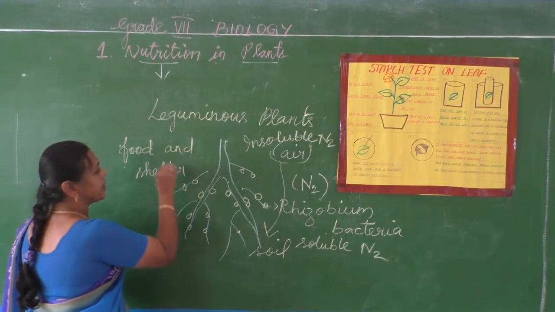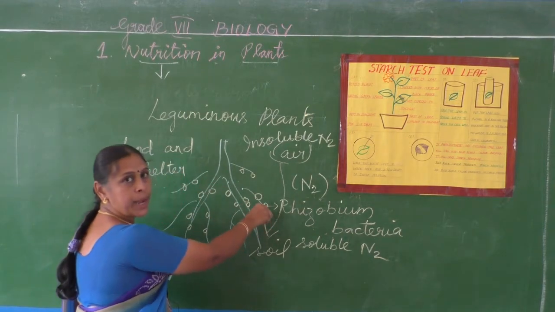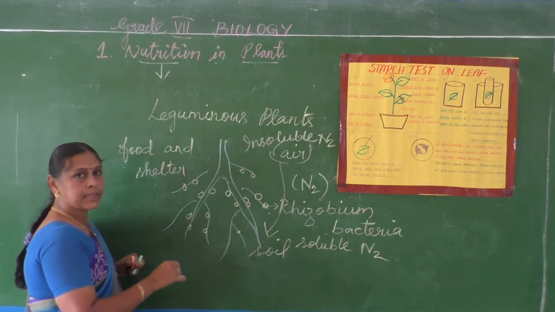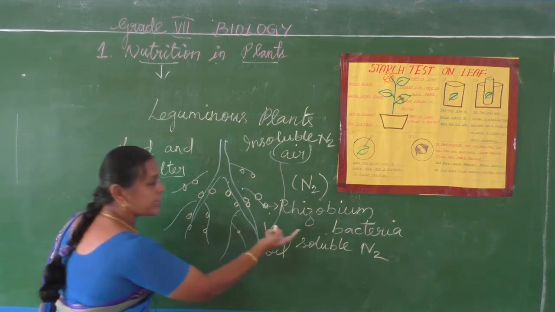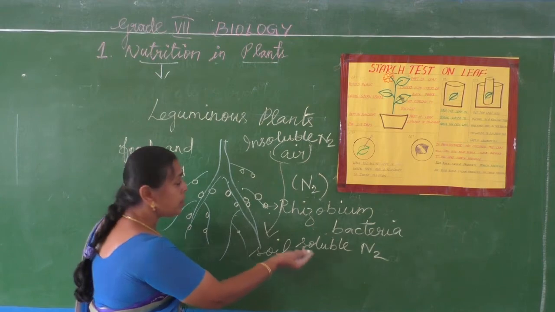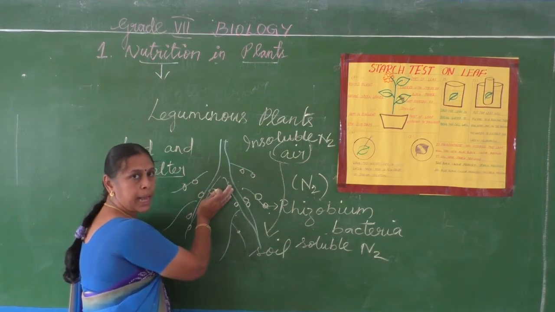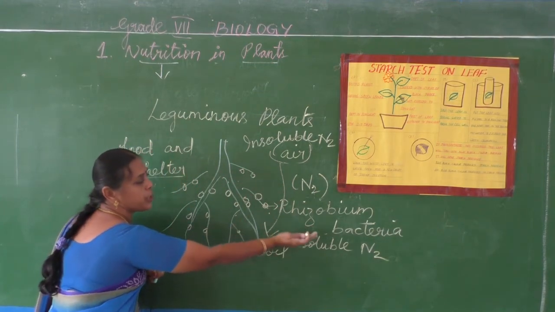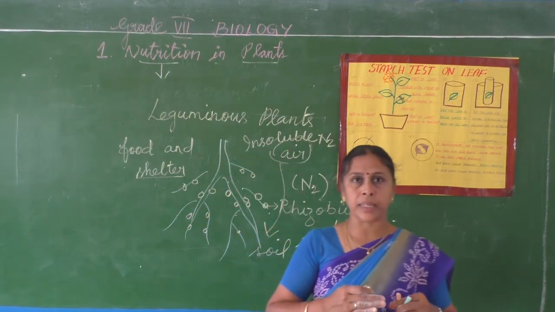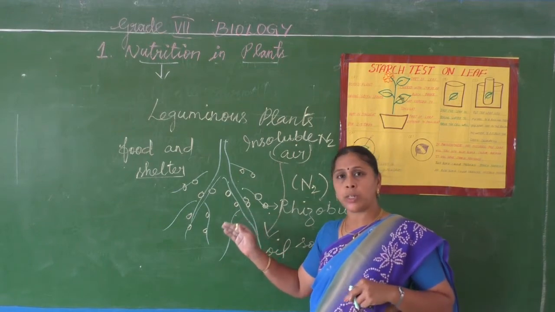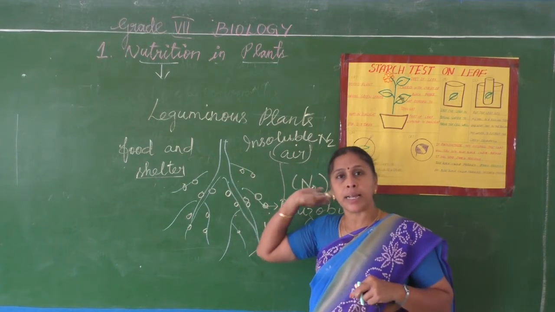They provide food for this bacteria and also give a living place, that is called shelter. In this way, both are benefited and helping each other. So this mode of nutrition also belongs to symbiotic relations.